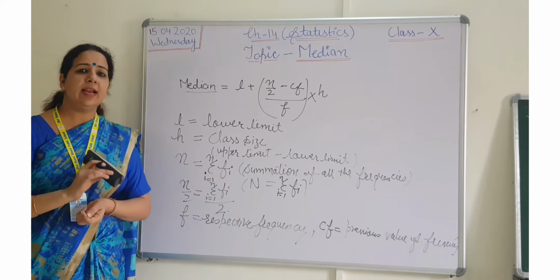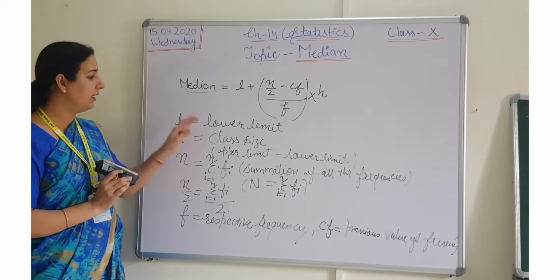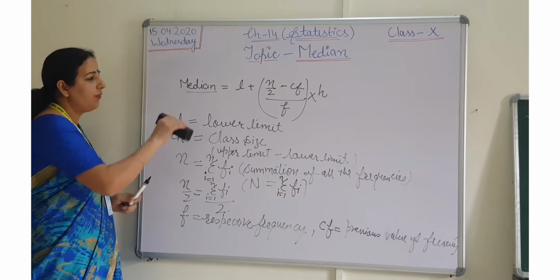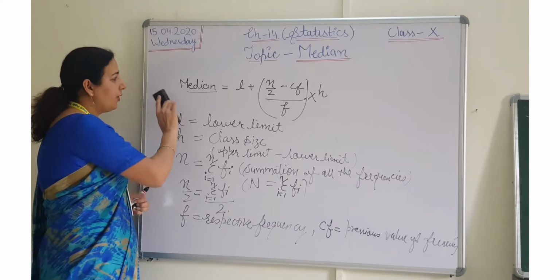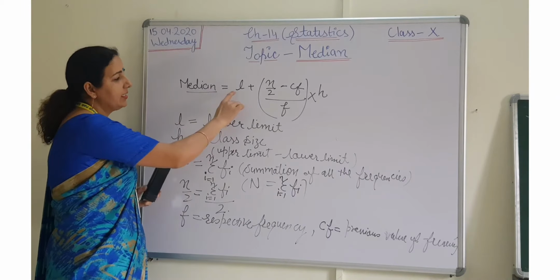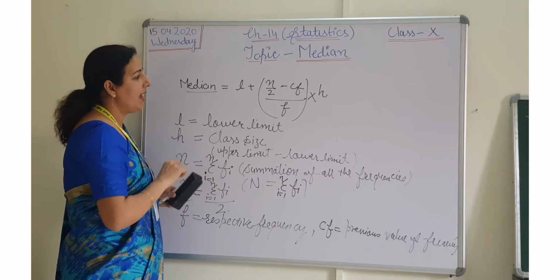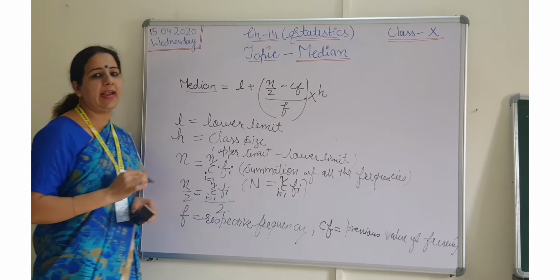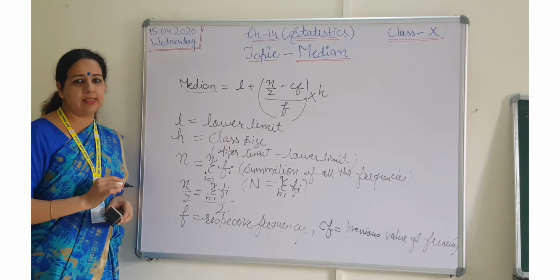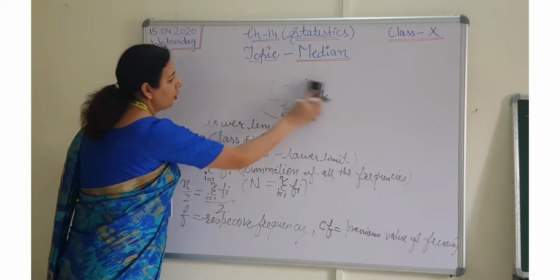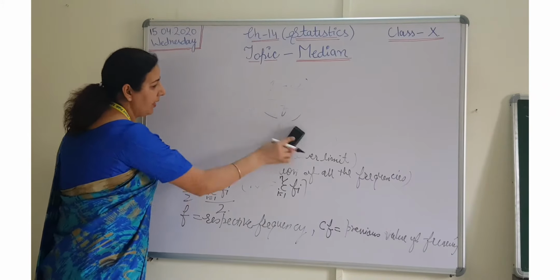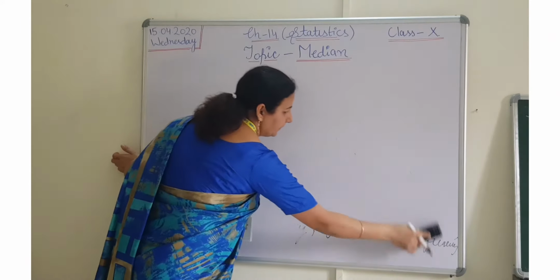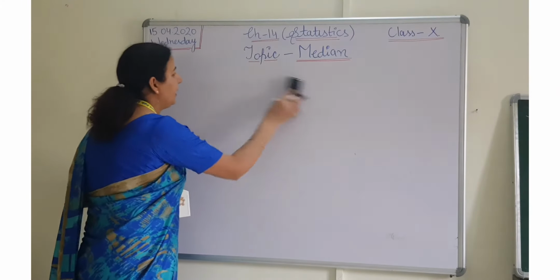Now let me take one example so that the topic of median will be more clear to you. So is the formula clear to you all? Now I am going to erase it. I am again telling you the median is equals to L plus n by 2 minus CF upon F into H. H means class size. Fine students. So here I am going to take one question related to the same, that we have to find the median. We have to calculate the median value.